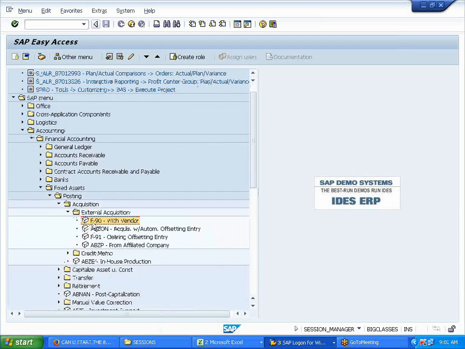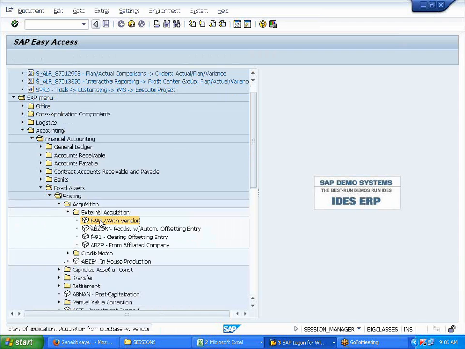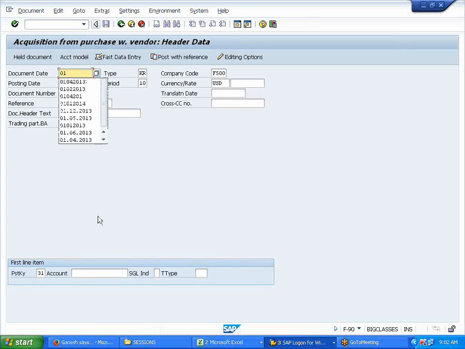Acquisition, external, with vendor. So we said we will purchase on 01 July. So July is the 7th month. So 01 07 2013. 01 07 2013.